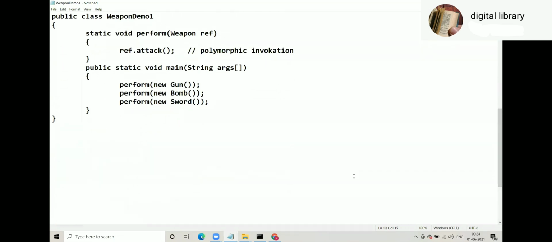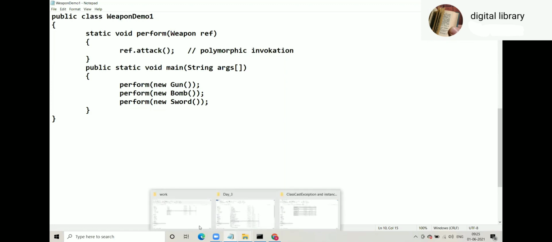Static void perform, weapon ref dot attack, polymorphic invocation. When we pass gun, gun's attack will be called. When we pass bomb, bomb's attack will be called. This code is not new for us at all, provided you have revised yesterday. Now its diagram we will see.